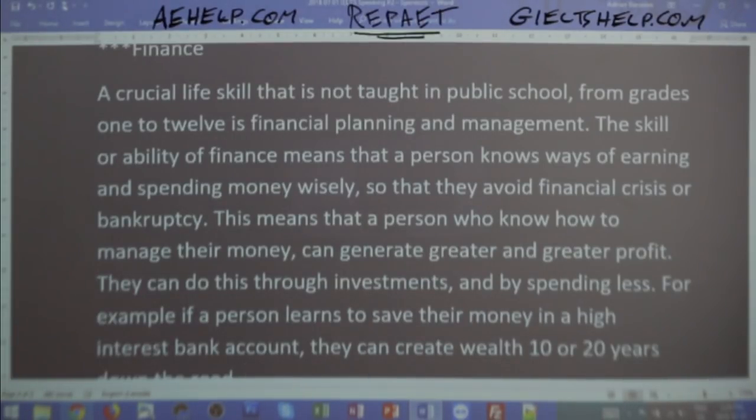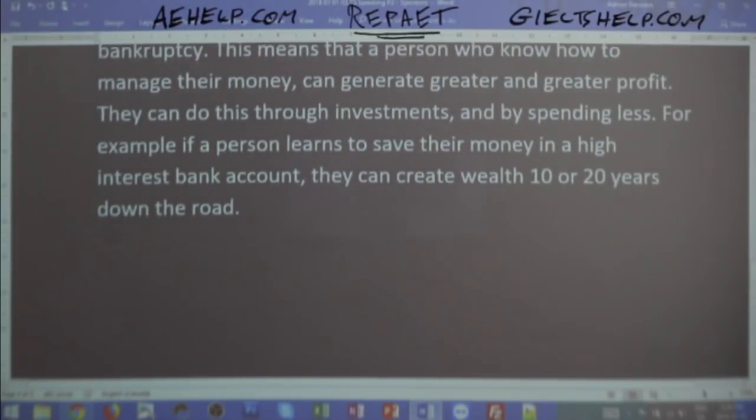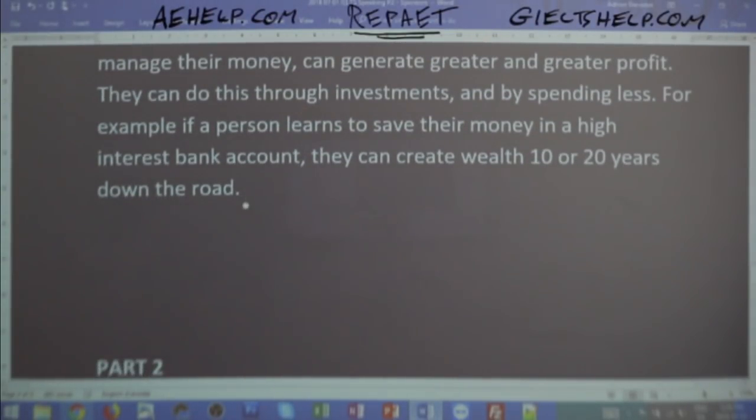A crucial life skill that is not taught in public school from grades 1 to 12 is financial planning and management. The skill or ability of finance means that a person knows ways of earning and spending money wisely so that they avoid financial crisis or bankruptcy. This means that a person who knows how to manage their money can generate greater and greater profit. They can do this through investments and by spending less. For example, if a person learns to save their money in a high-interest bank account, they can create wealth 10 or 20 years down the road.